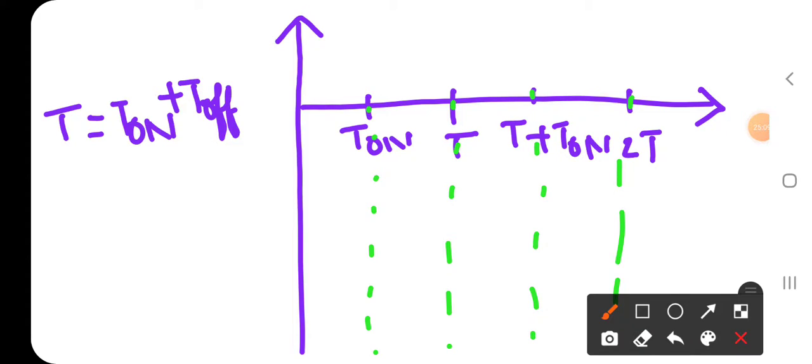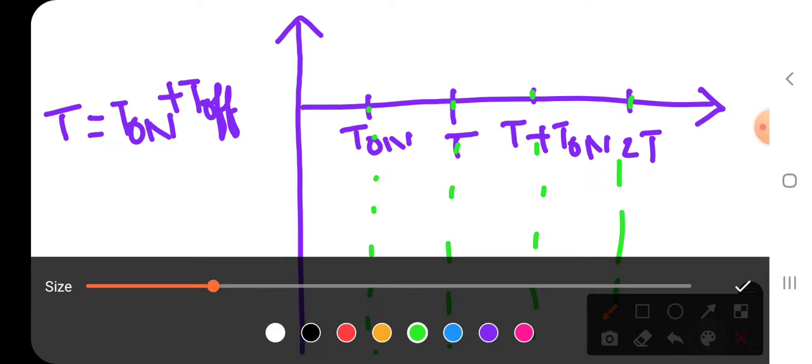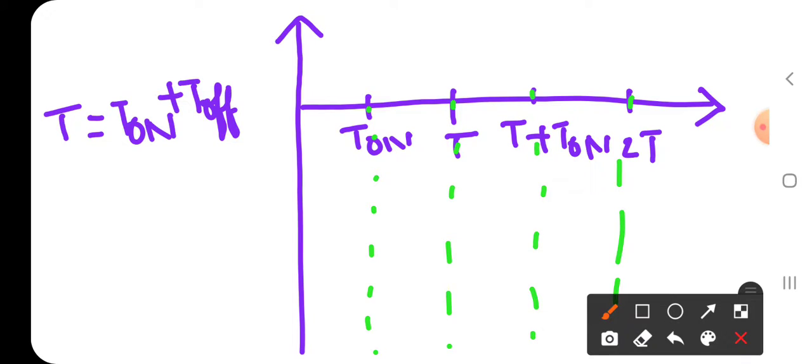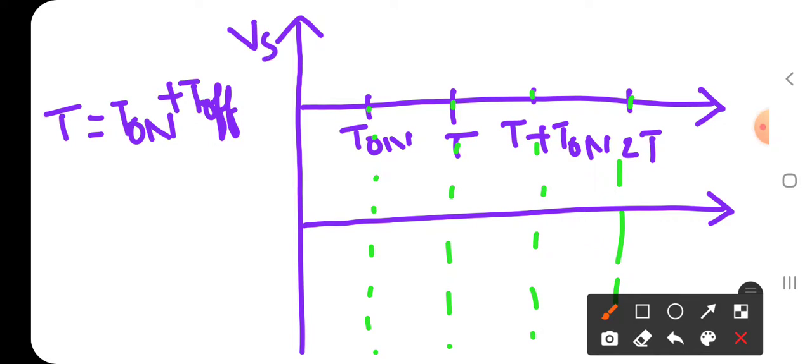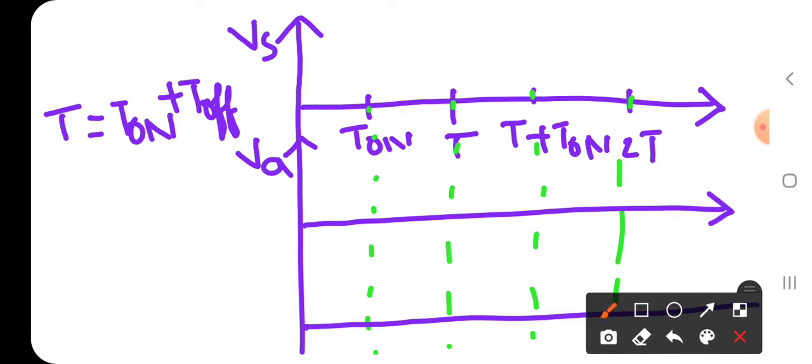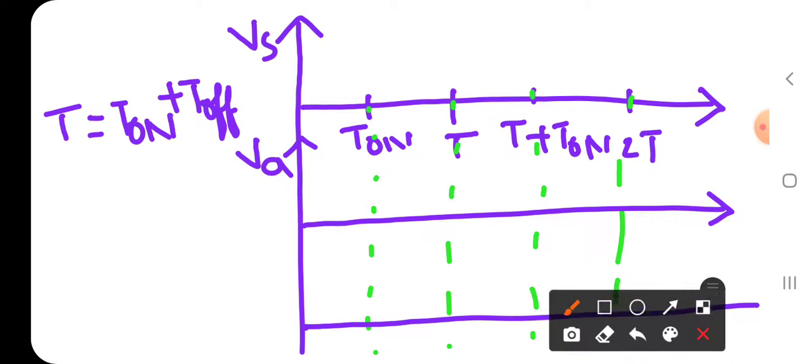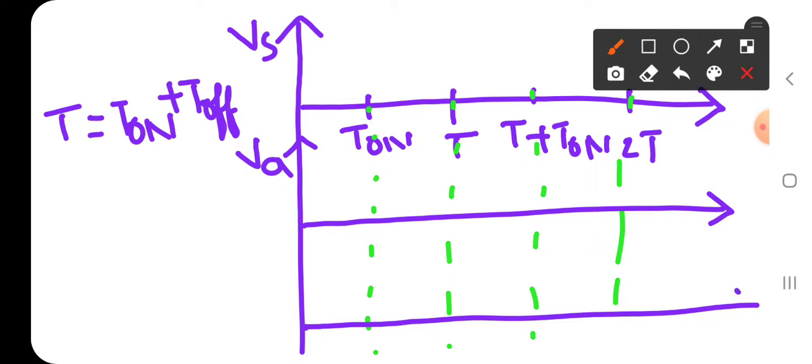First I am going to draw. This is Vs, here it is Va, and here it is Ia. On the x-axis it is time.